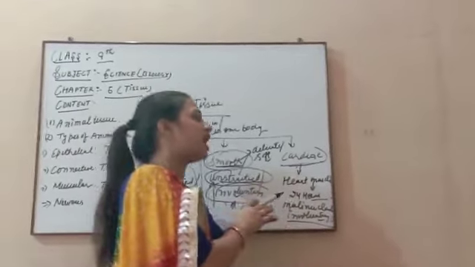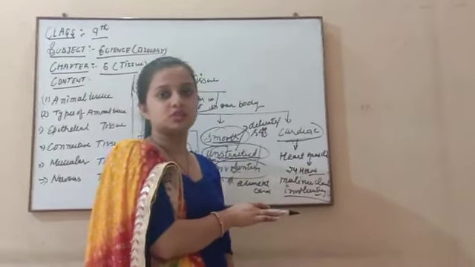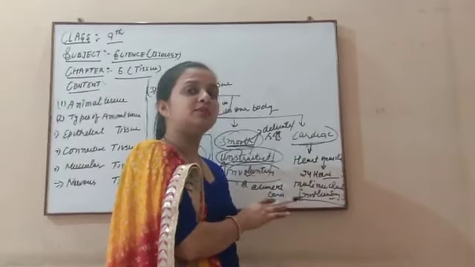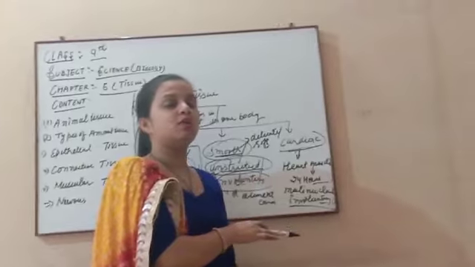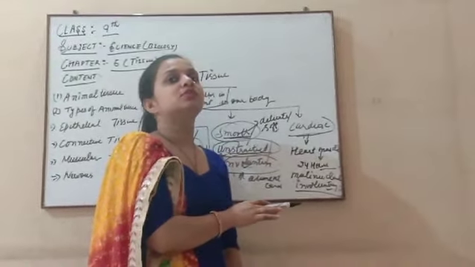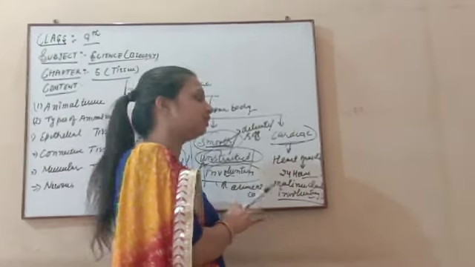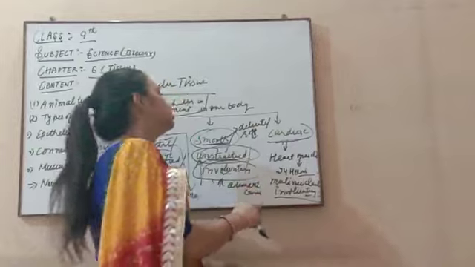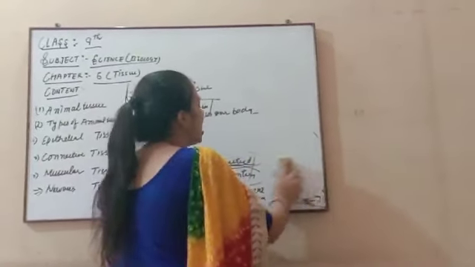Now the next one is your cardiac muscular tissue. That is your heart muscle, which is responsible for the contraction and relaxation of the heart. This plays a very important role, because this is the only type of muscle which works 24 hours a day. All the functioning of the heart is dependent on the movement of this muscle. So cardiac muscles also play a very important role in the working of our heart.